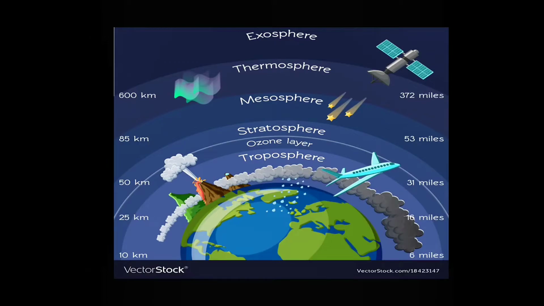Now in the picture we are not able to see ionosphere, but there is a layer in between thermosphere and exosphere, that is ionosphere. What is ionosphere? The ionosphere is an abundant layer of electrons and ionized atoms and molecules that stretches from about 48 kilometers, that is 30 miles above the surface, to the edge of the space at about 965 kilometers, that is 600 miles, overlapping into the mesosphere and thermosphere.